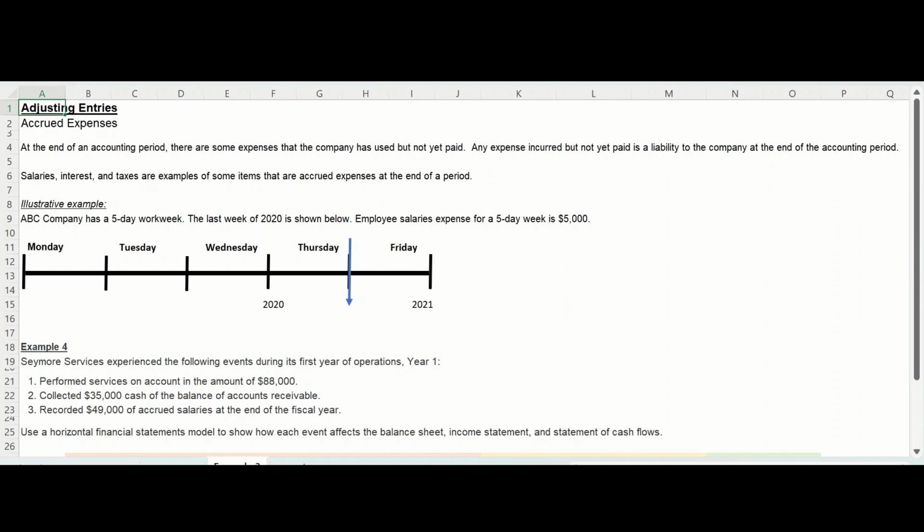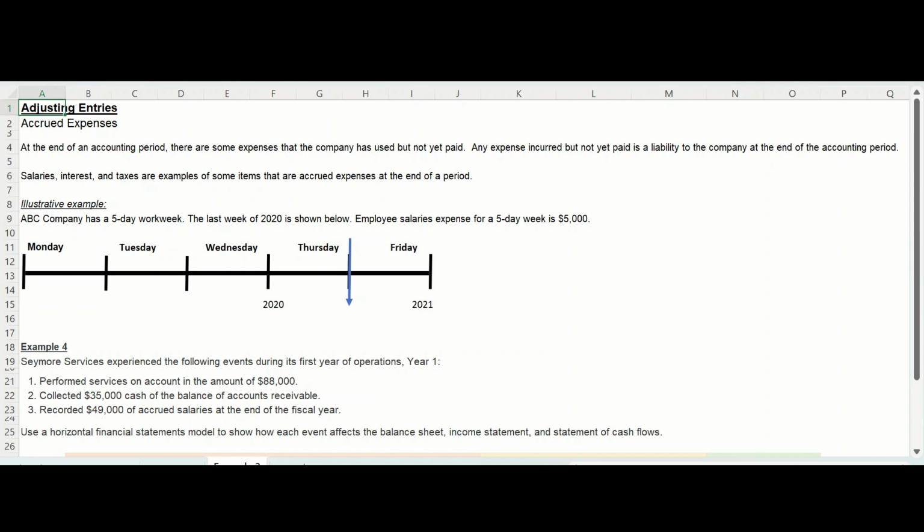So, at the end of an accounting period, there can be some expenses that a company has used but they haven't yet paid. Any of these expenses that are incurred or used but not yet paid are a liability to the company at the end of the accounting period. This can be anything like salaries, interest, or taxes, and these can be considered accrued expenses.